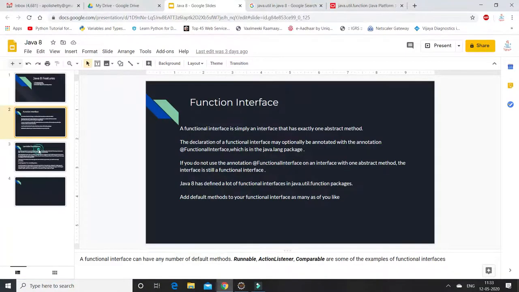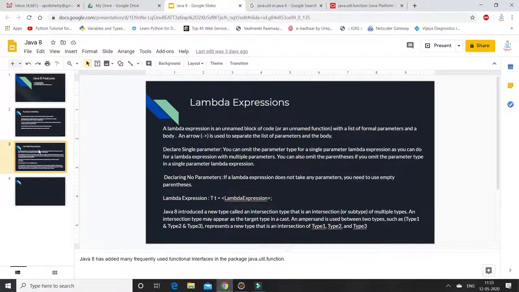What is a lambda expression? A lambda expression is nothing but something that doesn't have any name, it doesn't have any return type, it just has only a body. A lambda expression can be denoted by using the arrow symbol. This arrow symbol separates the parameter list from the expression. That is the one thing, and I'm going to show you how to declare the lambda expression.